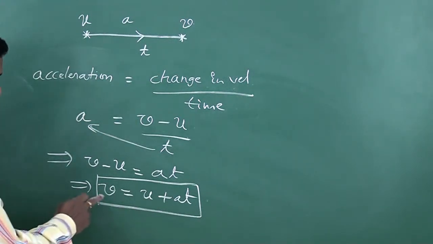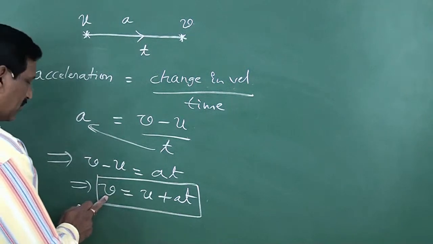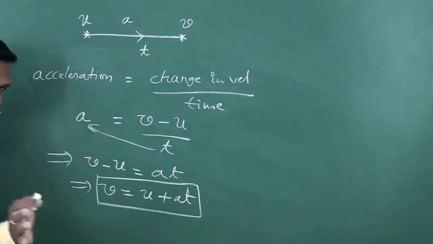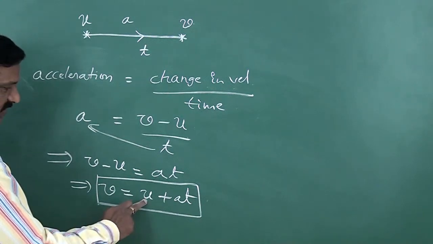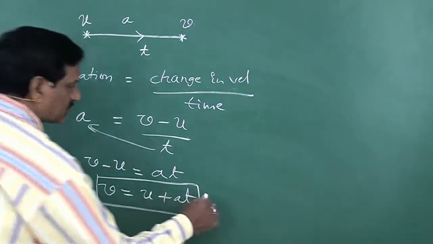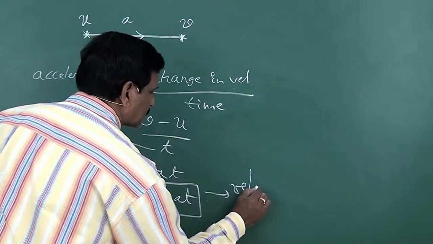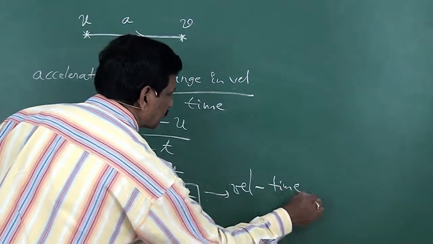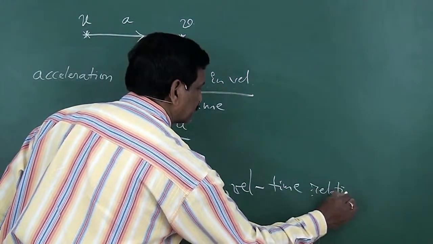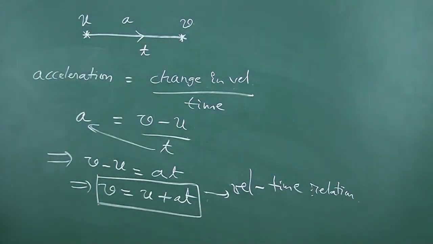Hence this is called the velocity time relation. This is the first kinematic relation: v is equal to u plus at.